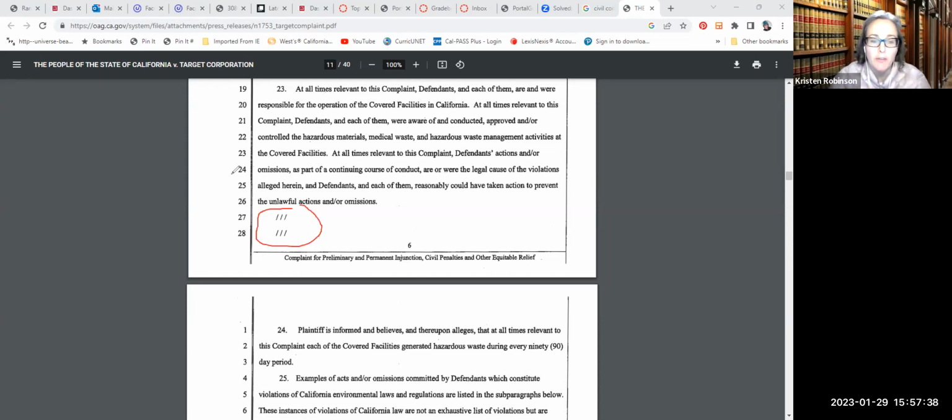So this lets you know that these lines are intentionally left blank, right? They weren't accidentally deleted from the computer or from the printing. These three little hashes let you know line 27 and 28 is intentionally left blank. So it's a bit of a document formatting, word formatting issue. Sometimes you don't want to start a paragraph on the last line. I think they call them widows and orphans in document formatting.